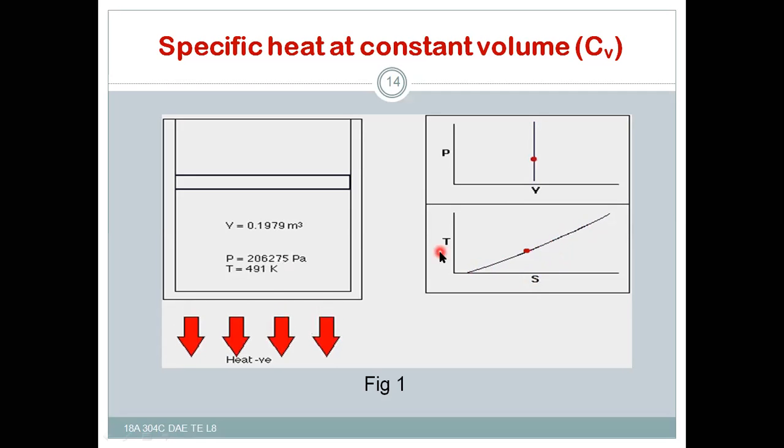If you see this temperature-entropy diagram and this pressure-volume diagram, the volume remains constant but the pressure is increasing. In the temperature-entropy diagram, the temperature is increasing and the entropy is also increasing. That means when the volume is kept constant and heat is supplied to the gas, the pressure increases, the temperature increases, and the entropy increases.